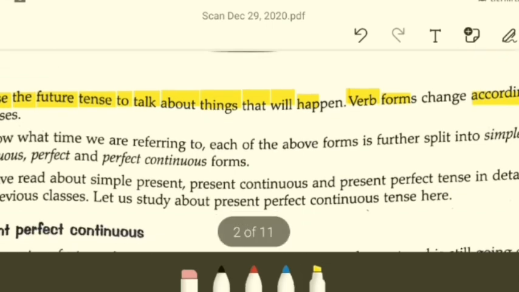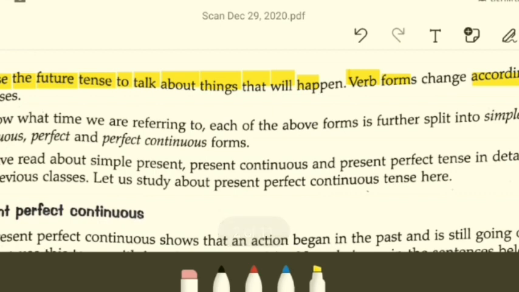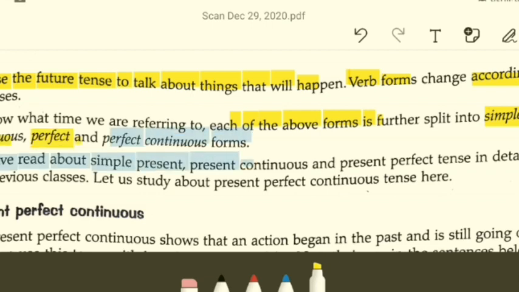So moving on. To show what time we are referring to, each of the above forms is further split into 4 different forms. Clear? Each form of the verb is further divided into 4 different forms. They are simple, continuous, perfect, and perfect continuous form. Okay, keep this in mind.